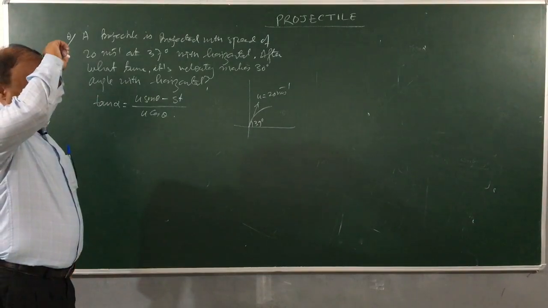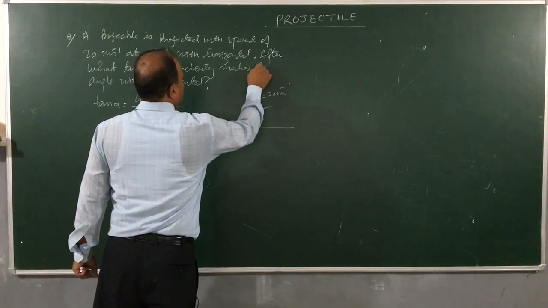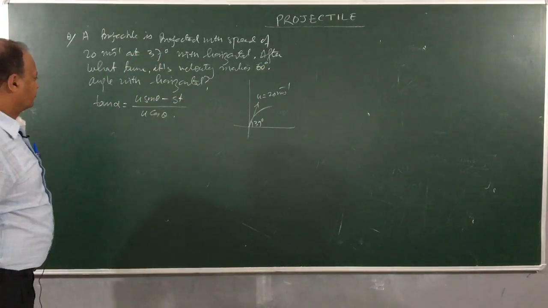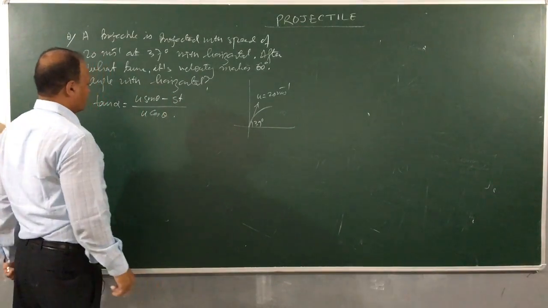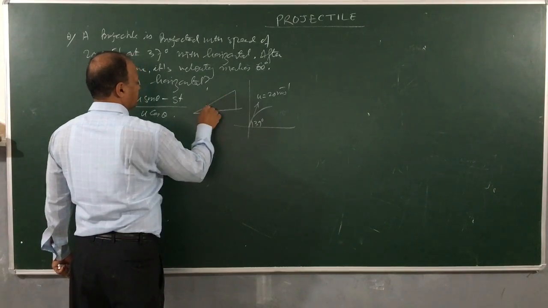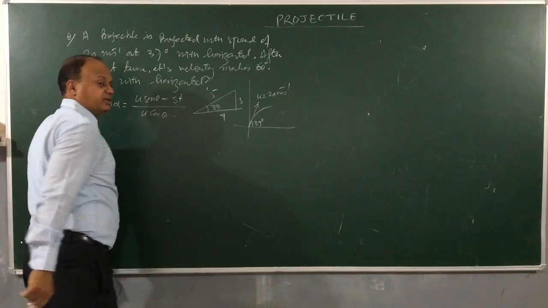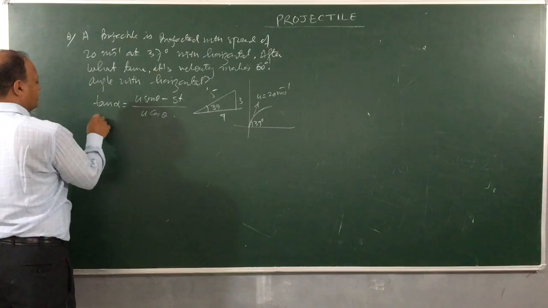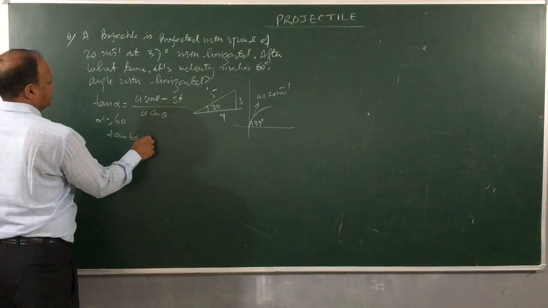Clear? Suppose it's a 60-degree angle. Let's take a bigger angle; any angle can be given to you. For 37 degree, you know the trick: this is 3, this is 4, and this is 5. So let's use this. If alpha is 60 degree, then tan 60 is equal to how much, children?